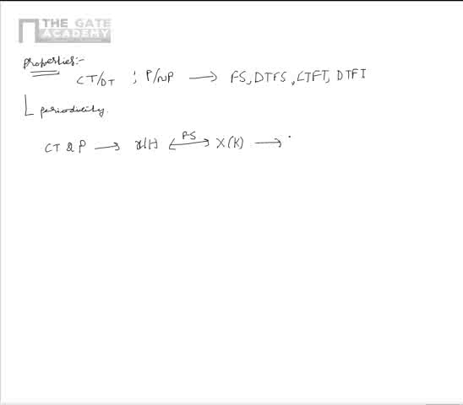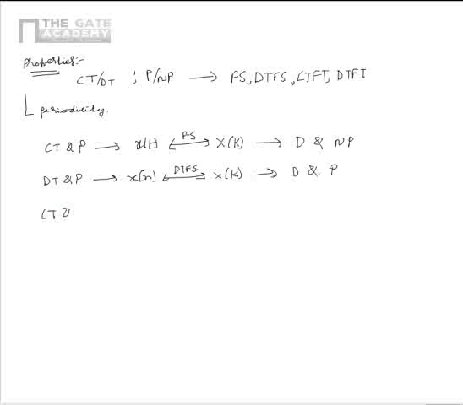Please note that the frequency representation by the nature of it is discrete and non-periodic. Now let us consider discrete time and periodic signals. That is, for a signal x of n, the DTFS representation is given as a periodic x of k. Please note that in this case, the frequency representation is discrete and periodic.